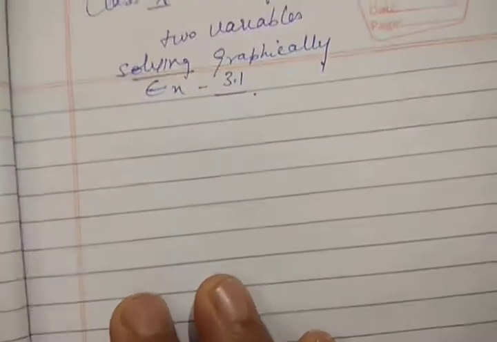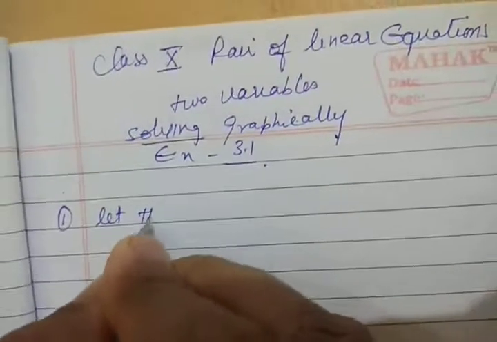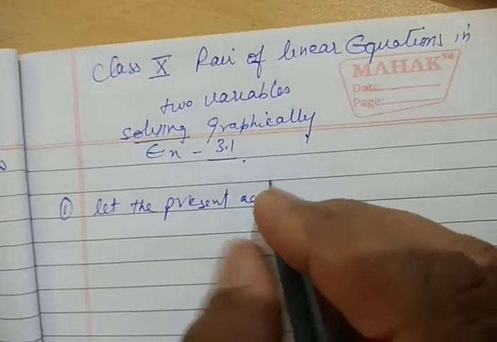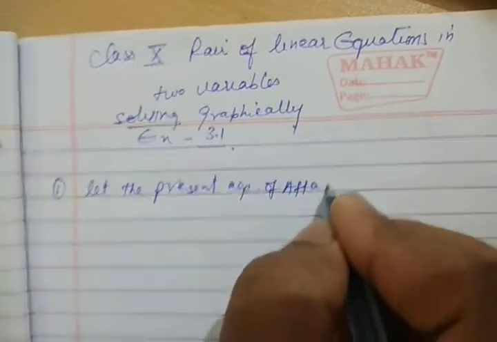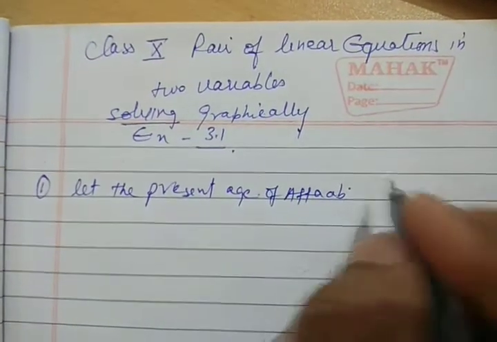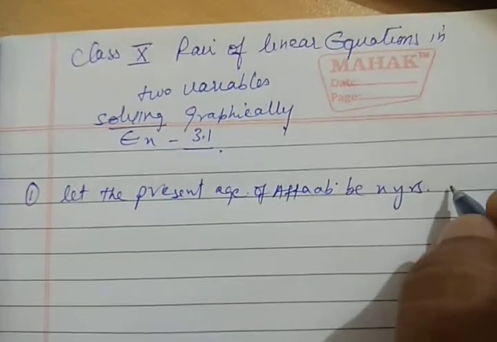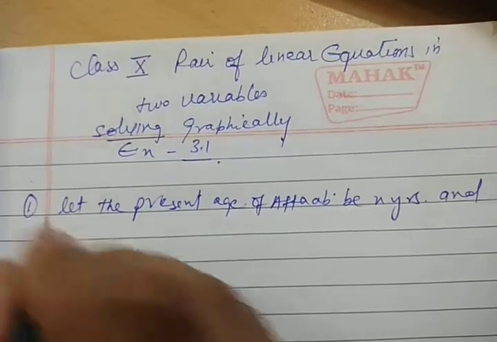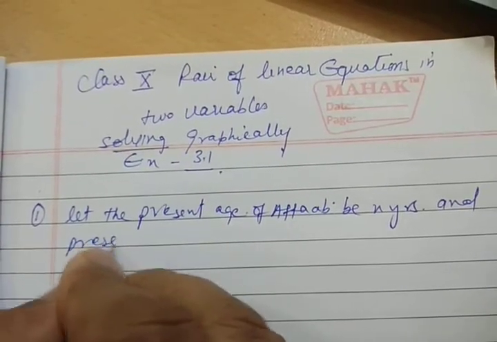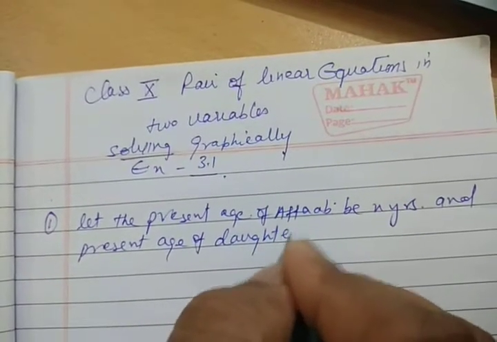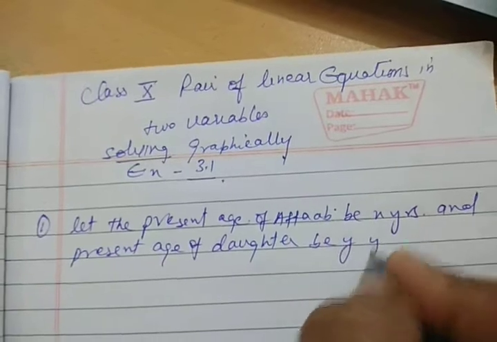Okay. Here it is said that let the present age of Aftab be X years and present age of daughter be Y years.